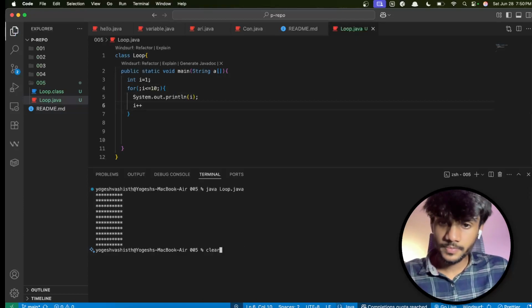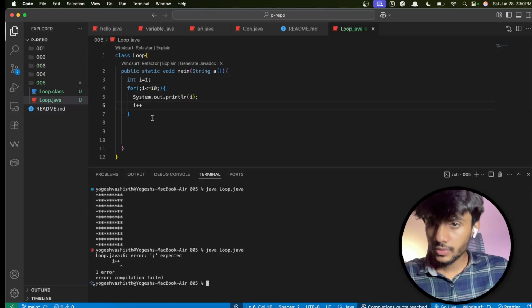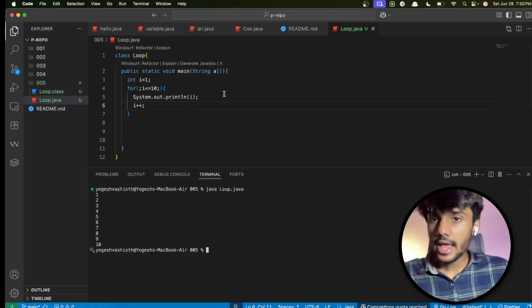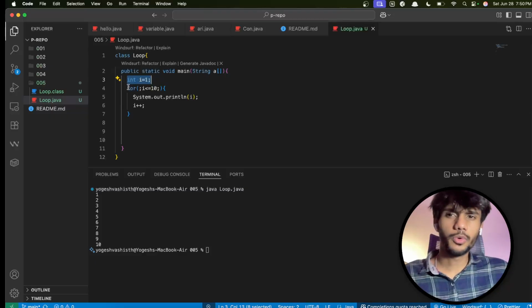Will this work? Okay, so we have to put this. Just clear. Will this work? Yeah, this works, as long as there are 2 semicolons, this will work. It looks like a while loop only, isn't it?